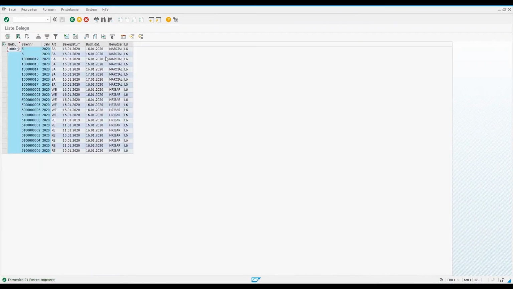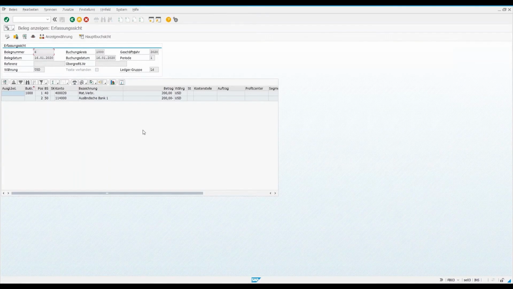Now let's look for the L6, and here we have this one. This is the newest one. I had already done a test run before. This one is also properly assigned via ledger group 6. So this is a clear example of how we can read Excel data directly from the scan server and then bring it into the correct transaction for subsequent posting.